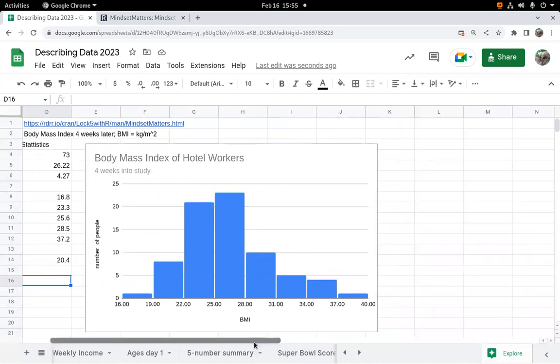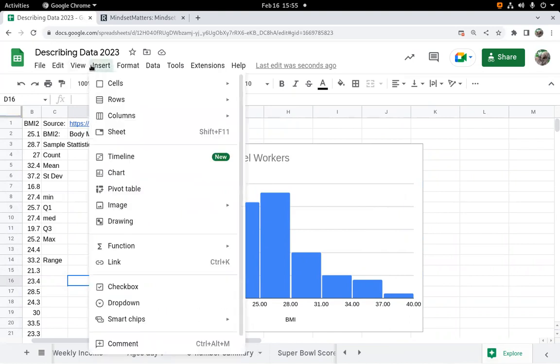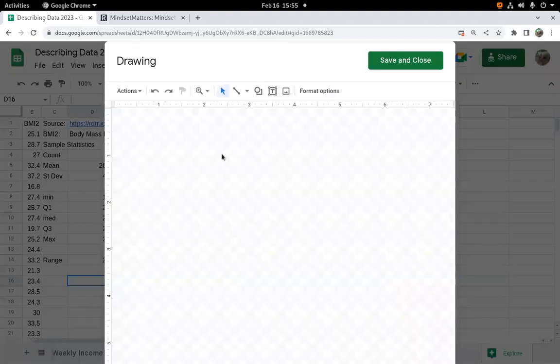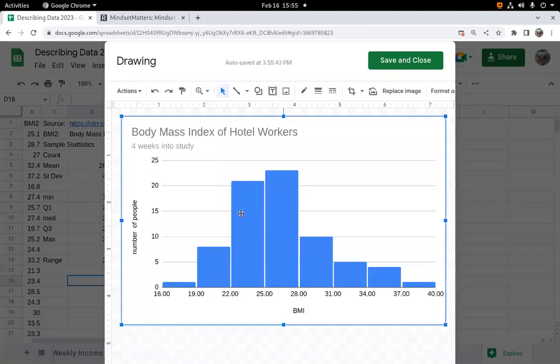So usually it's a good idea when you make a histogram in Google, that is, with the quick histogram builder, to pick the start value and the bin width, the bucket width. And again, there's no perfect choices on those, there's just choices. So what I'm going to do is click on this and copy it, Control C, and then I'm going to insert myself a drawing where I'm just going to draw on top of it. So I'm just going to paste that in, unlinked. Linked means if you change anything here, it'll change there too, but I'm pretty good with what I have now.